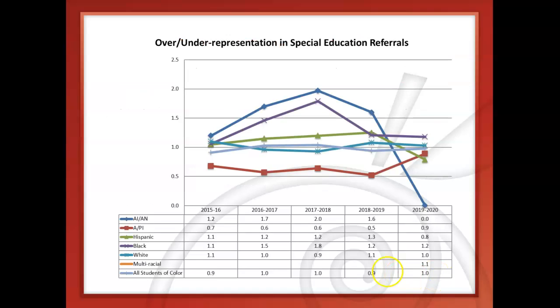So again, we have our student groups on that left side, same as they have been in the other categories. And you can see in the data that we find that in 2019-2020, most of our student groups were more representative than the previous year, which was 2018-2019. Our Black student referrals continued to decrease from 2 years ago, that 2017-2018 school year. We also saw an increase in Asian student referrals towards a more proportionate amount.